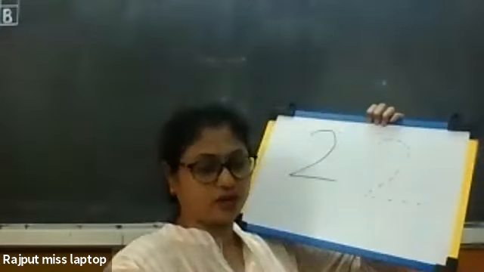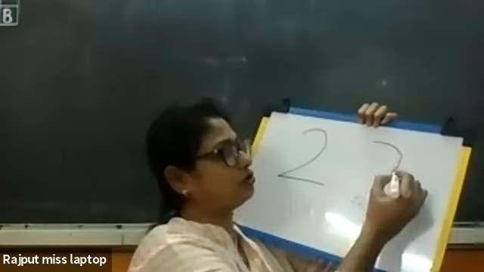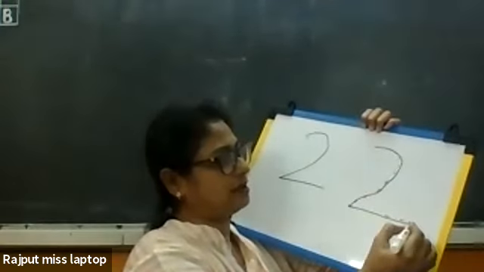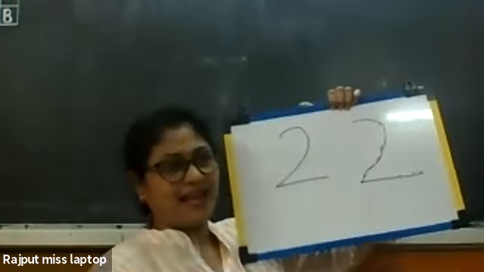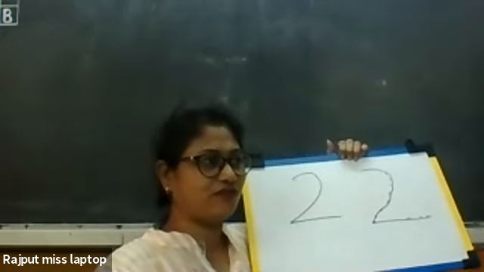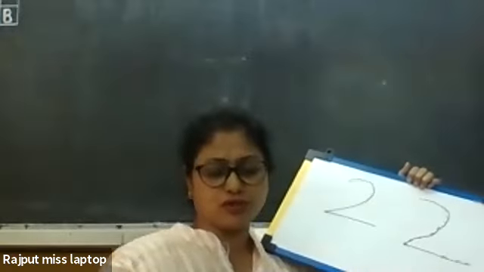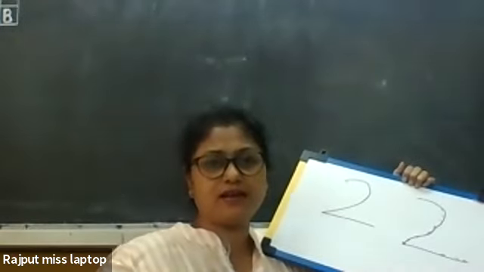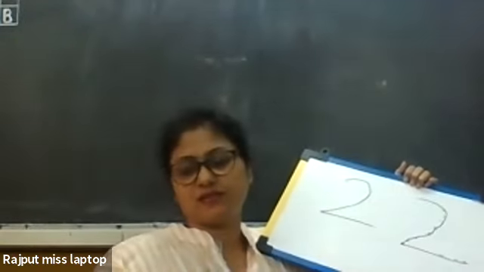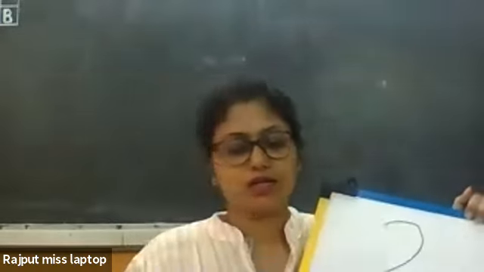We are going to do tracing work. Yes, join. Yes, what have we written? Number 2. What have we written? Number 2. Clear, children? Yes. So we have learned number 1, number 2.